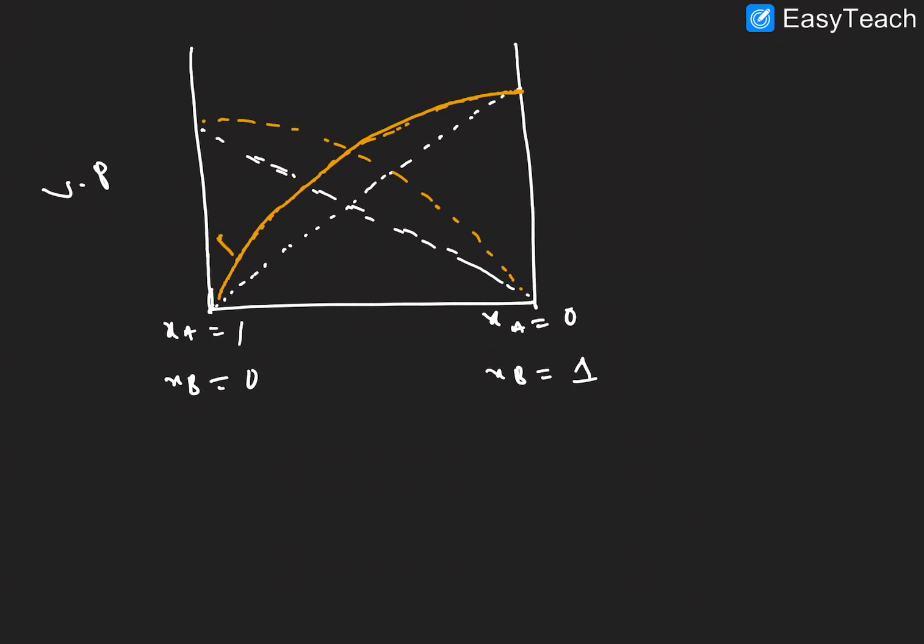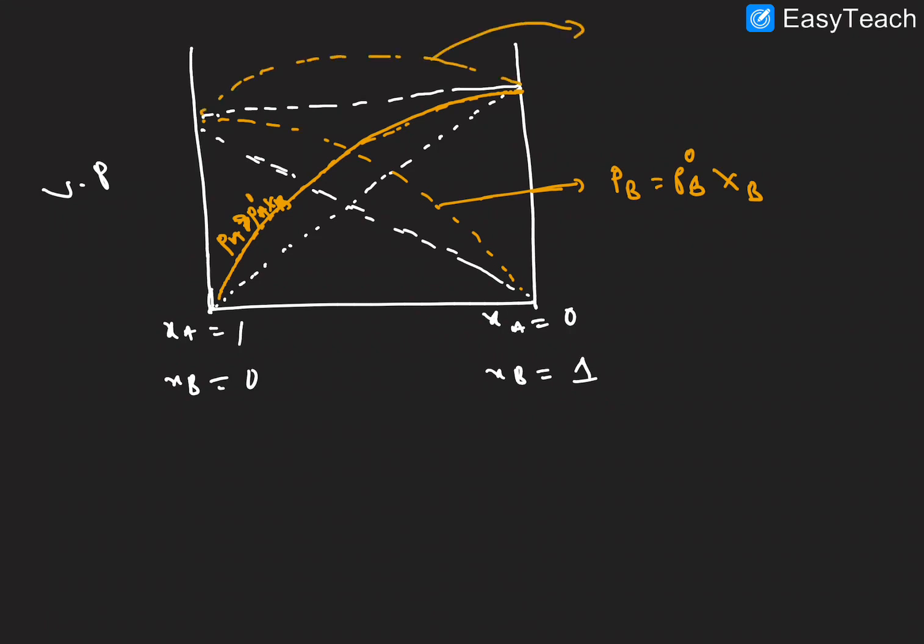PA is greater than P naught A XA, and PB equal to P naught B into mole fraction of B. This is the total vapor pressure, P total equal to PA plus PB.